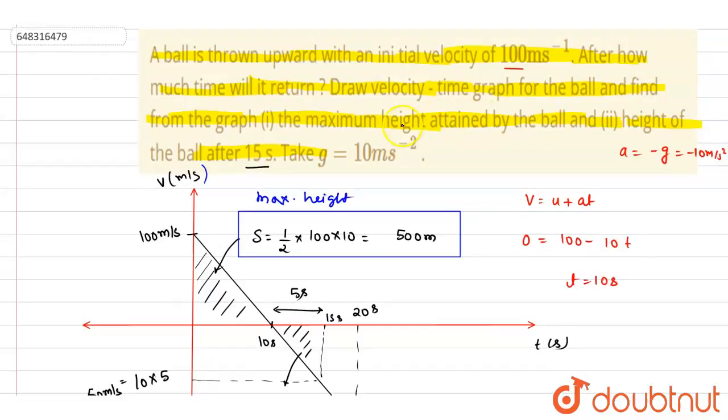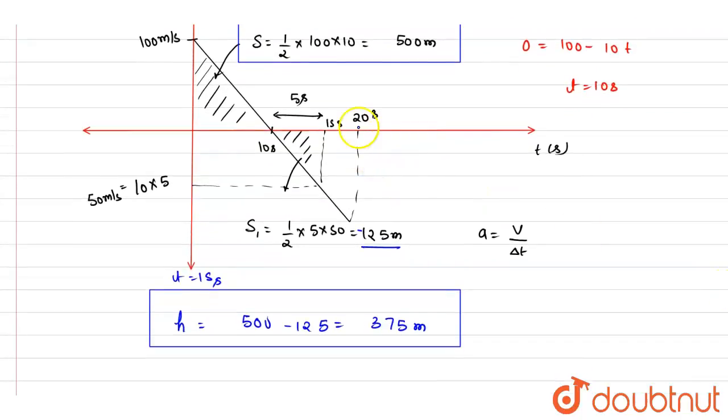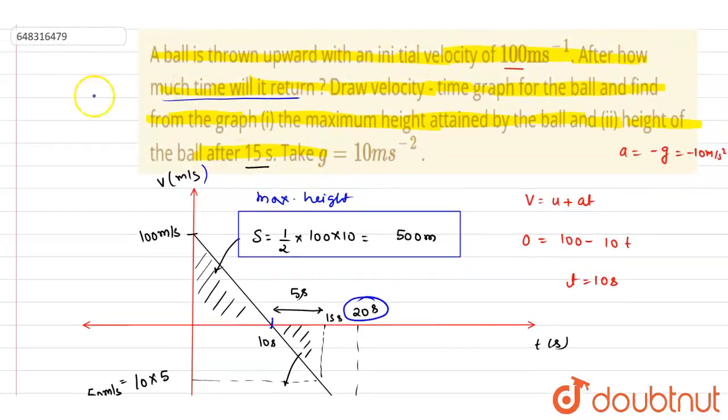As we got this, you can also get how much time it will take to return. You can see here, 10 seconds it takes to go to the maximum height, then another 10 seconds it will take to come to the ground again. So how much time will it take? It will take 20 seconds. So these will be the answers. This is 500 and this is 375.